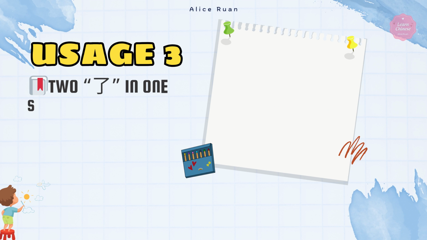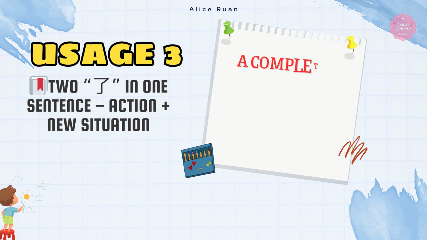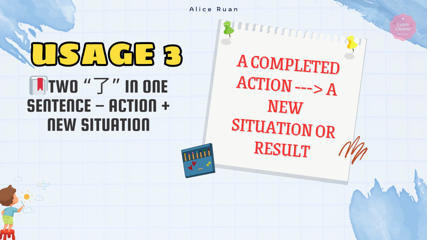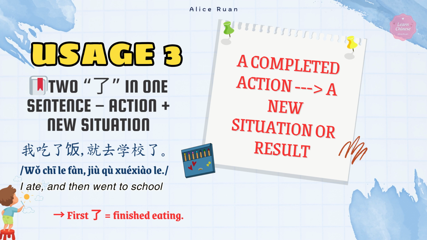Usage 3. Two le in one sentence. Action plus new situation. When a sentence has two le, the first marks a completed action, and the second shows a new situation or result. Let's see examples. 我吃了饭，就去学校了。I ate and then went to school. First le, finished eating. Second le, now moving to a new stage, like going out.